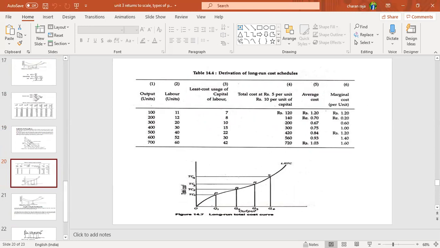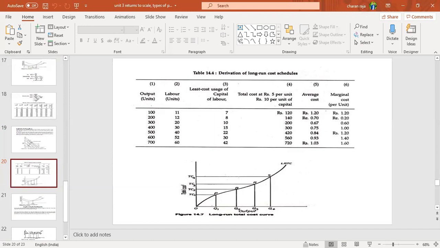Derivation of long run cost schedule. Long run cost: output, given in the first column, is 100, 200, 300 up to 700. Labor units are 11, 12, 20, 30, 40, 50 to 60, and least cost usage of capital is 7, 8, 10, 15, 22, 30, 42. Least cost usage of capital means the iso-cost curve, the least cost curve.